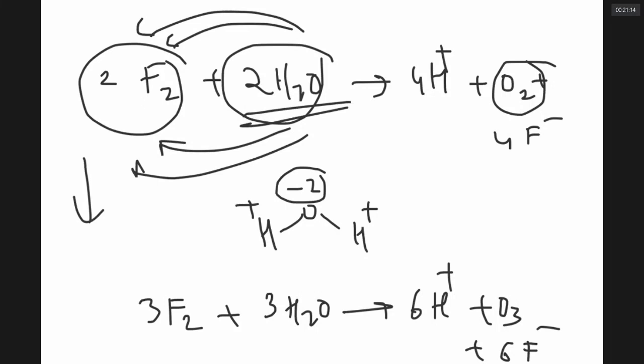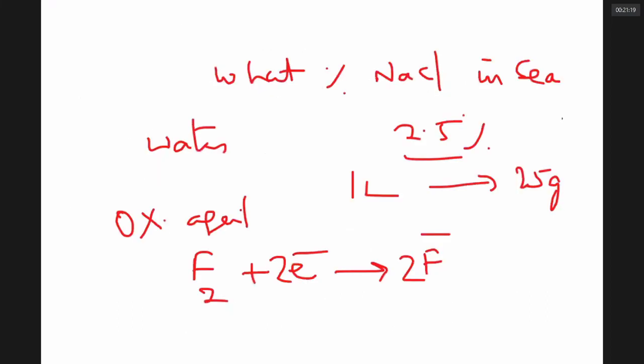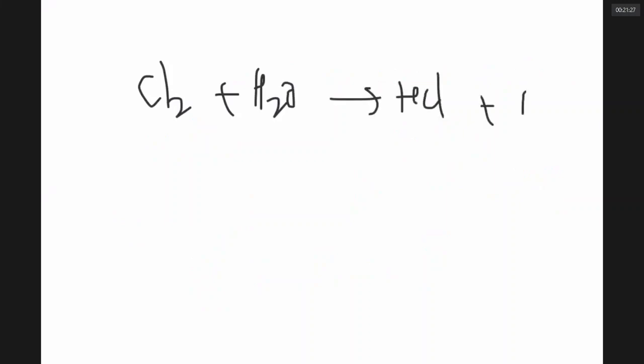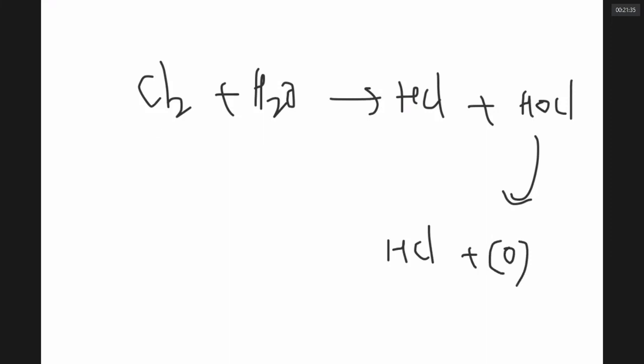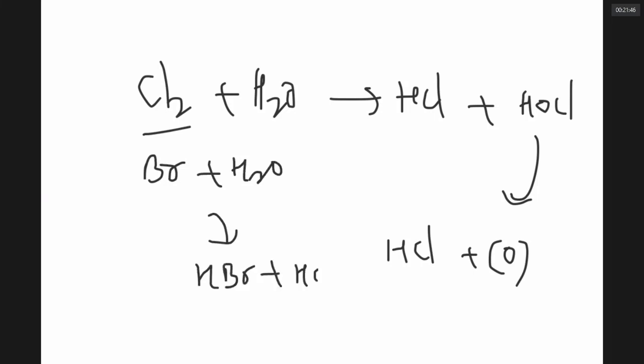If I put chlorine in water, chlorine can become HCl and HOCl. HOCl eventually can become HCl and a nascent oxide. Notice chlorine is oxidizing water to a small extent. Even bromine can do this to a very small extent. Iodine can never do this. Iodine plus water, no reaction.